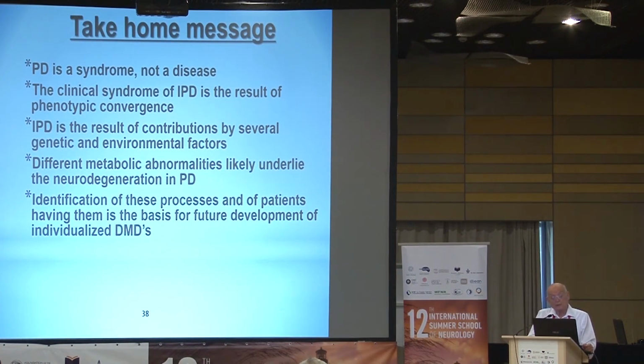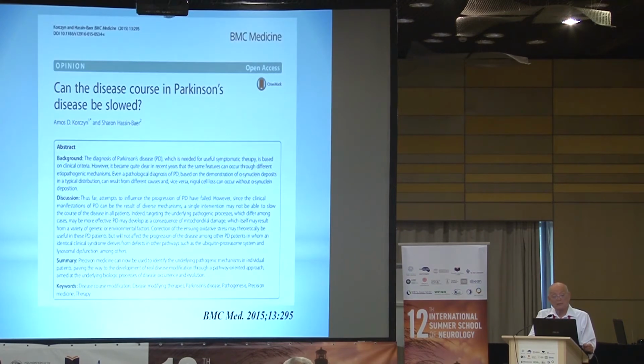Idiopathic Parkinson's disease is a result of contributions by several genetic and environmental factors, and different metabolic abnormalities likely underlie the neurodegeneration. We have to identify these different processes. This is something that I already published, so those of you who want to read more, it was published in BMC Medicine a couple of years ago.